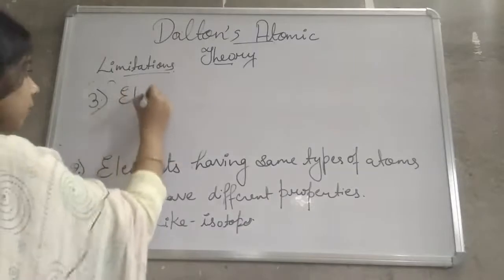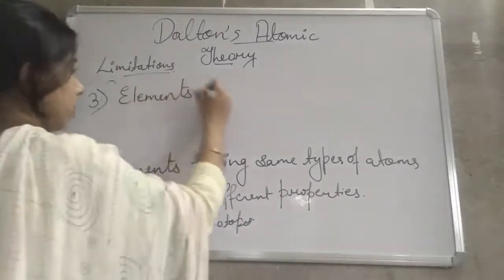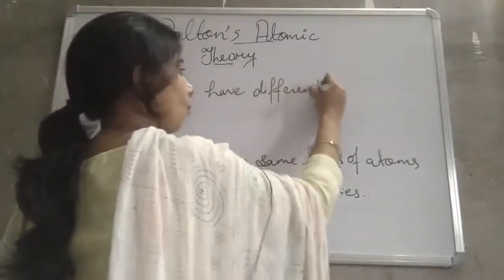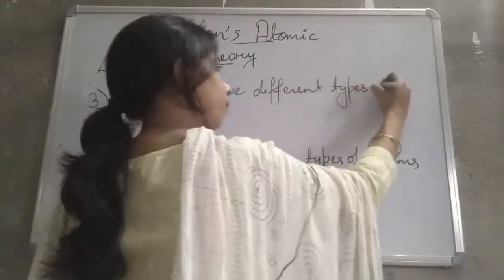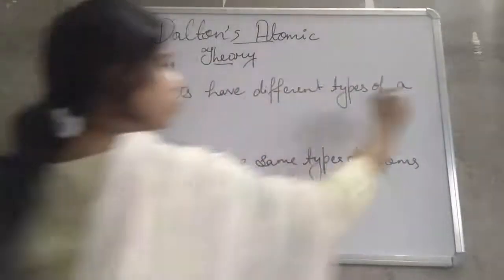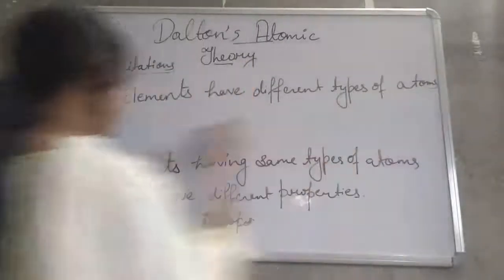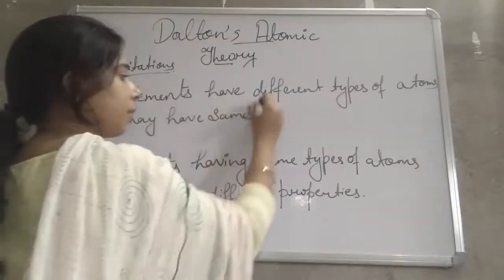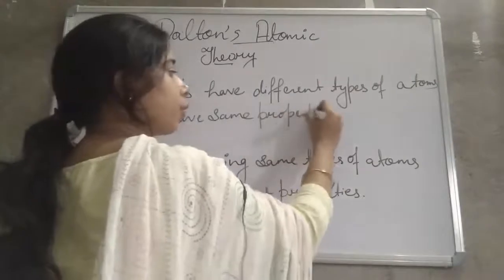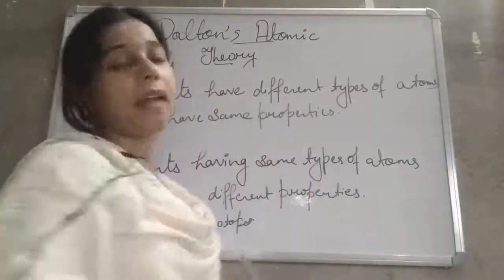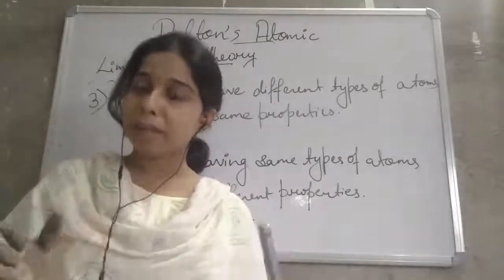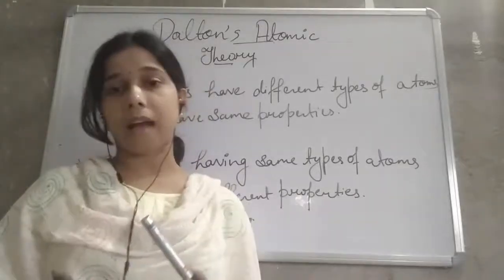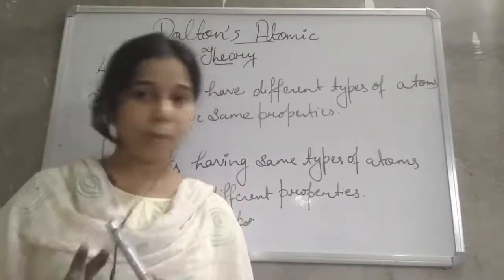So the elements having different types of atom may have the same or similar properties. You see here, student, there were two different elements, but their atomic mass is the same. So we can say that elements having two different types of atom may have similar properties. Okay.